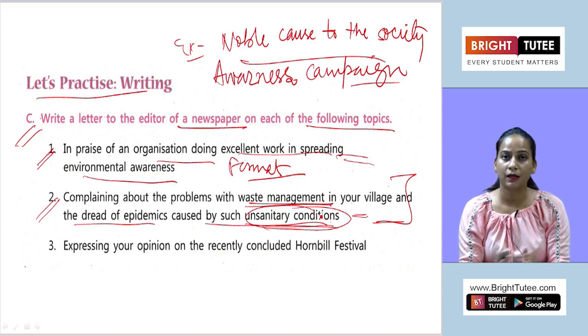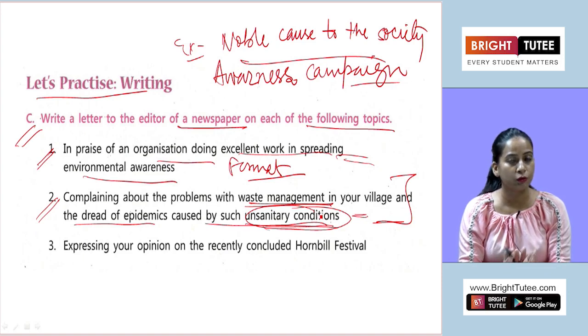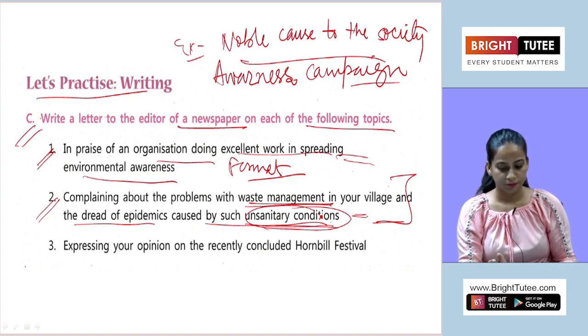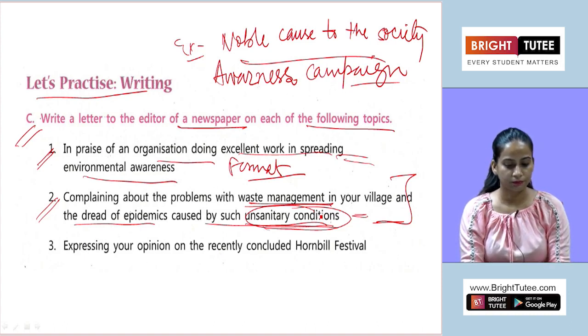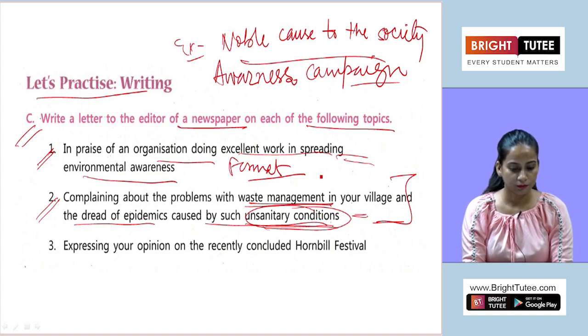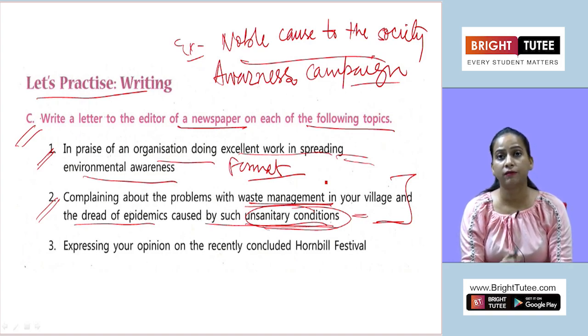After that you will start with the problems, the explanation or the detailed paragraph, that is going to be your paragraph 2, in which you mention the different problems occurring in your area. You can mention that the whole area is stinking with garbage, and at present the roadsides are also virtually turning into dumping grounds.